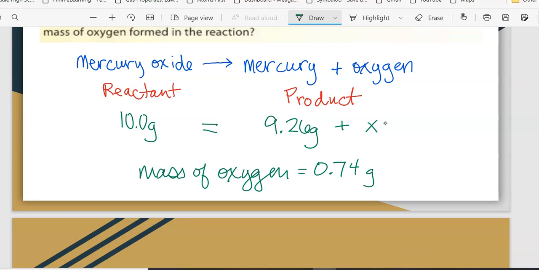This is how your problems are going to be on homework number 2. So if you go to look at homework number 2, you're going to see that they're very similar to this. There are some questions on there that ask about the mass of the reactants, the mass of the products, but it all comes back down to this, that the mass of the reactants has to equal the mass of the product. And really and truthfully, when you think about it, it should say that the mass of the total reactants has to equal the mass of the total product. So if we have 2 products, we have to add them together. If we have 2 reactants, we have to add them together before we set anything equal to each other.